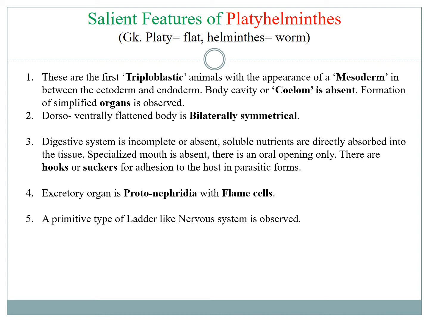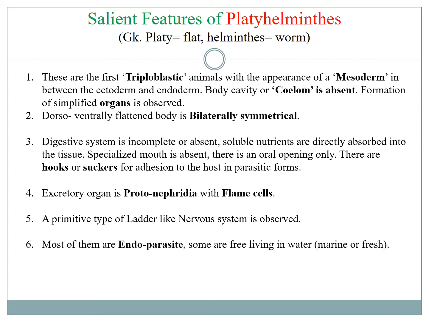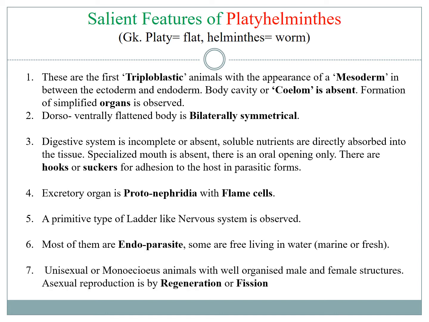A primitive ladder-like nervous system is observed, which consists of two parallel long nerve cords which remain connected by some transverse nerves. Most of them are endoparasites, but few are free living in water. Unisexual or monoecious animals, they can reproduce either by sexual way or by asexual way.